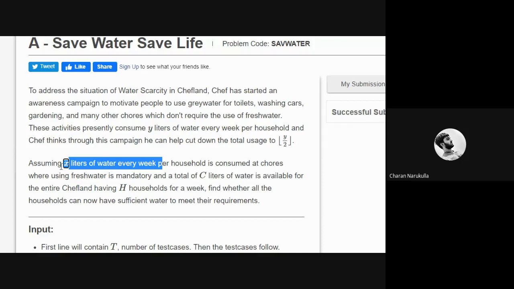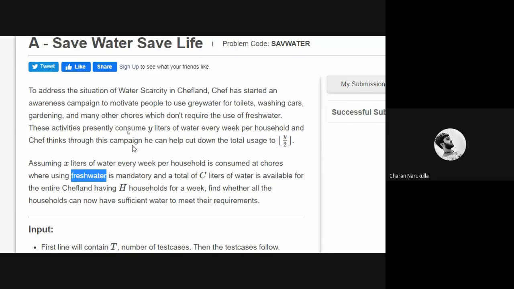And this X liters of water is mandatory to use as fresh water, because here they divided water into two types: fresh water and wastewater. Wastewater they can use for other purposes, and fresh water they are using for some important purposes like drinking, cooking, like that. So here the chef is not cutting the fresh water, but he is cutting the unnecessary water. I mean, he is cutting the wastewater.